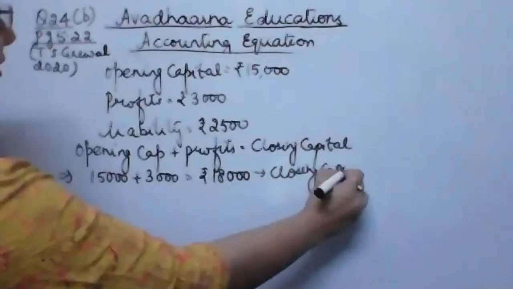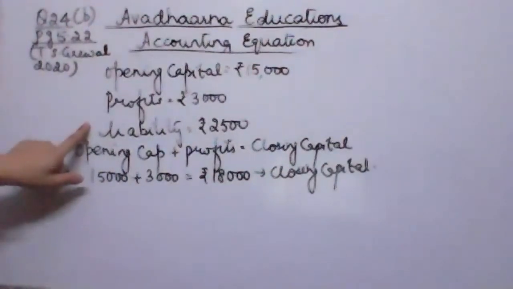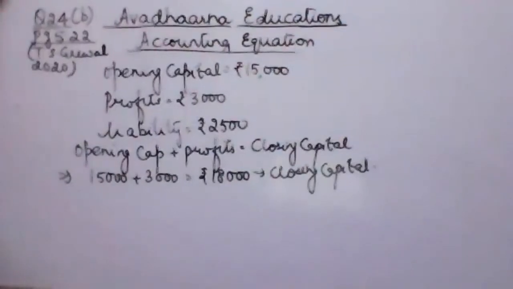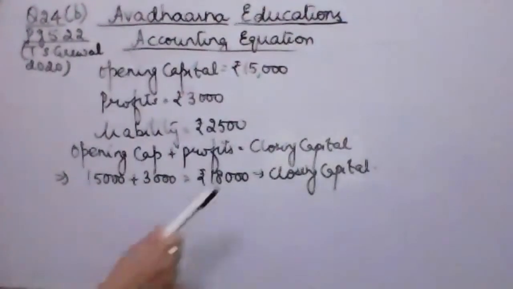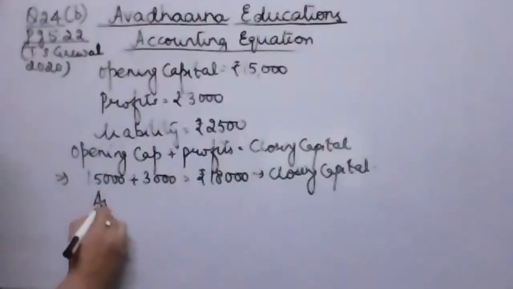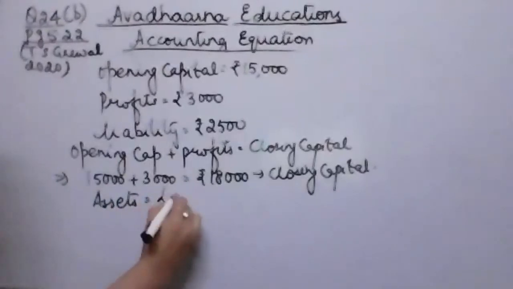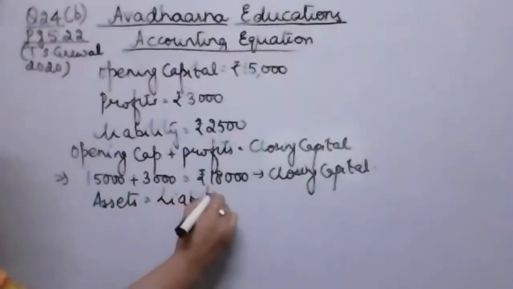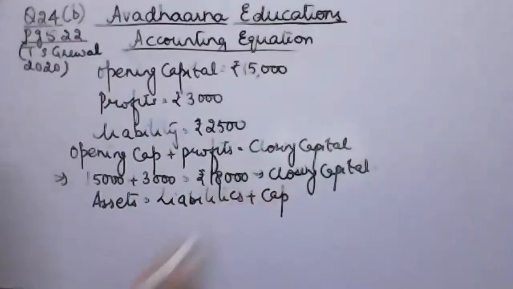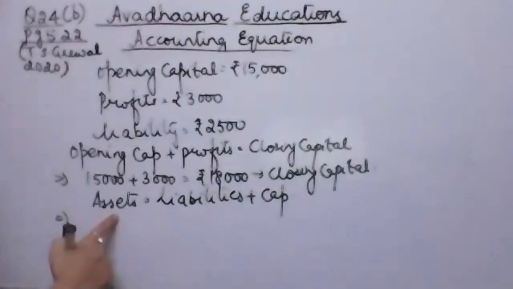Now we know this is the value of closing capital, and the liability given to us in the question is 2,500. So if I substitute the value of closing capital and liability in our accounting equation, that is the sum of all the assets is equal to liabilities plus capital, I can find the value of the assets.